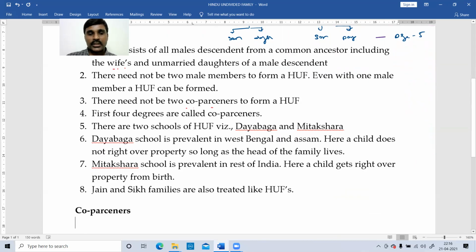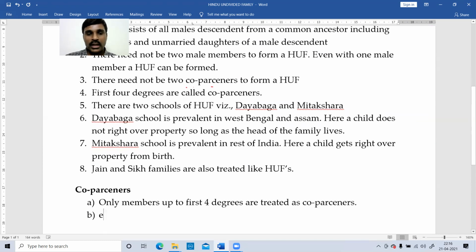So what is the speciality of the coparceners? Only members up to the first 4 degrees are treated as coparceners. Even females can be coparceners, not only males, and they have equal rights. What is the benefit of being a coparcener? A coparcener acquires a right over the property by birth.